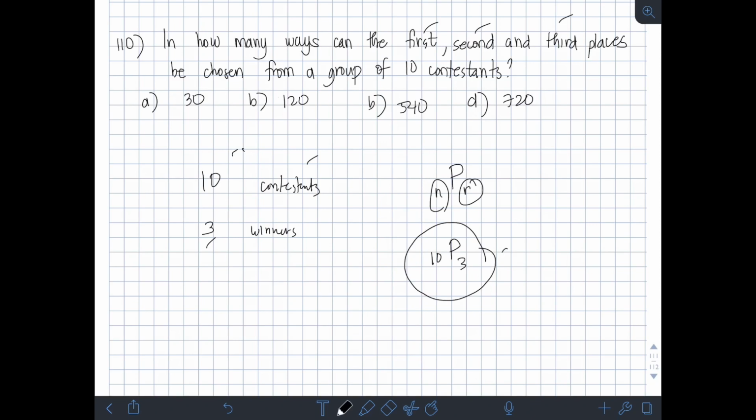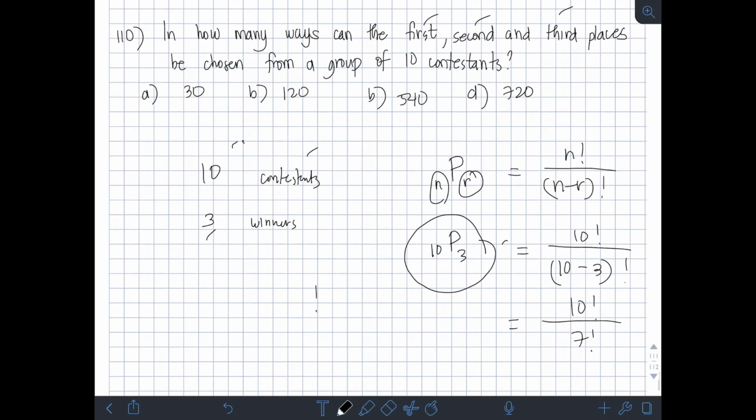So, paano natin i-compute itong 10P3? So, meron kasi tayong formula for the nPr as n factorial over n minus r quantity factorial. So, pag sinubstitute natin dito, n natin is 10 and r natin is 3. So, we have 10 factorial over 10 minus 3 factorial, or 10 factorial over, 10 minus 3 is 7, so 7 factorial. So, ibig sabihin ng factorial symbol, let's say n factorial, magsisimula tayo sa n, then multiply natin sa n minus 1 times n minus 2, and so on hanggang mag-1. So, ibig sabihin, pababa ng pababa hanggang mag-1.